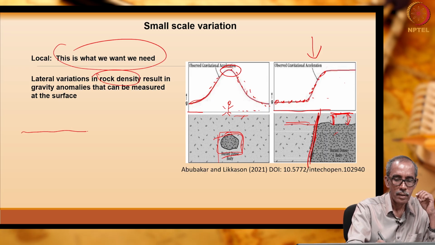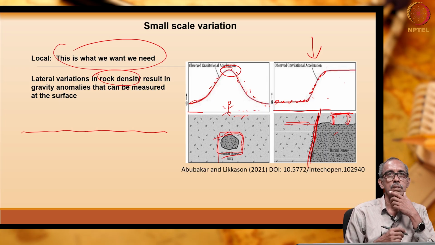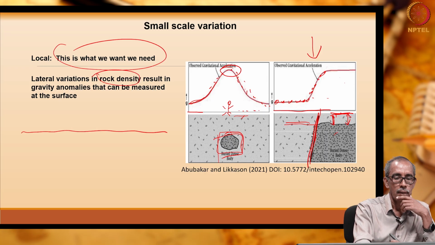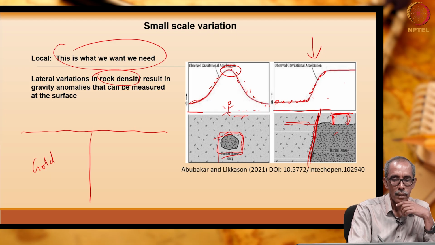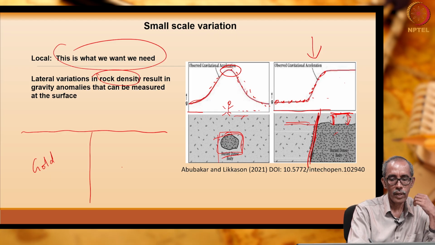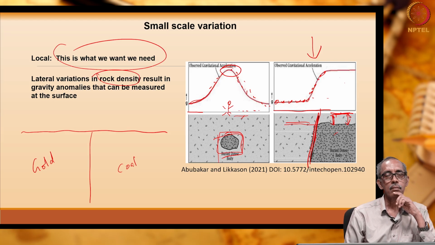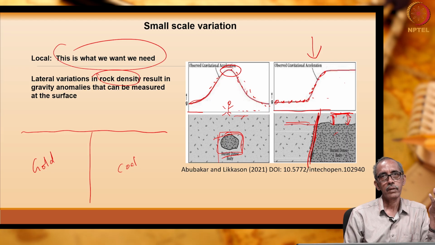Imagine this is the ground surface, right. Imagine everywhere below we have gold. Here everywhere beneath the surface we have coal. Gold has very high specific gravity, nearly 18.5 to 19 gram per centimeter cube.